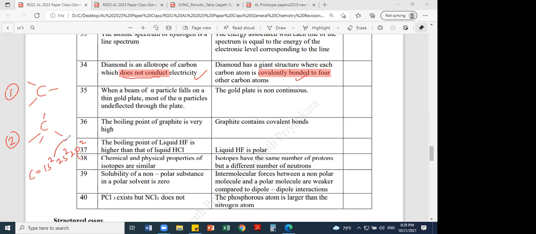Therefore all 4 electrons are used up for bond formation in diamond. That's why no free electrons are left. Therefore there's a correlation between the first statement and the second statement. That's why the answer should be the first one, not the second. So you have to make a small correction. As I remember, I told the answer second last week. It should be the first one.